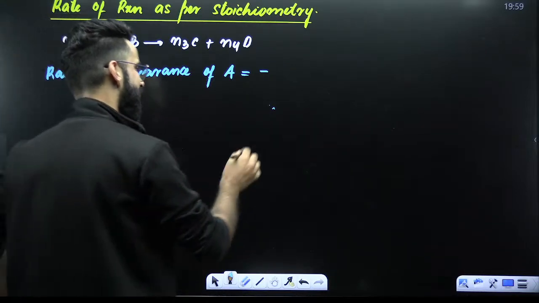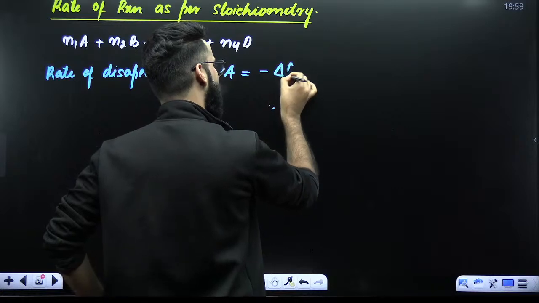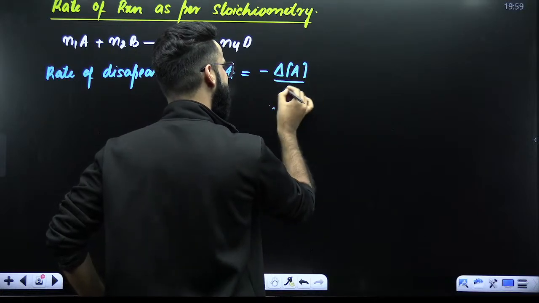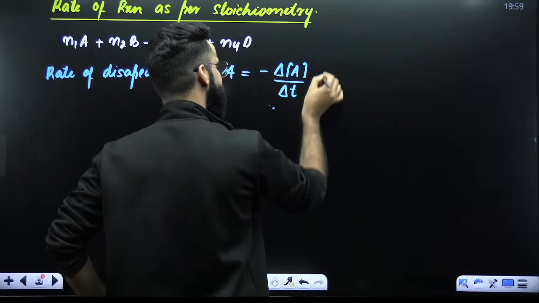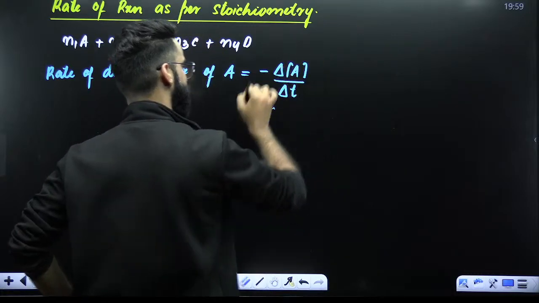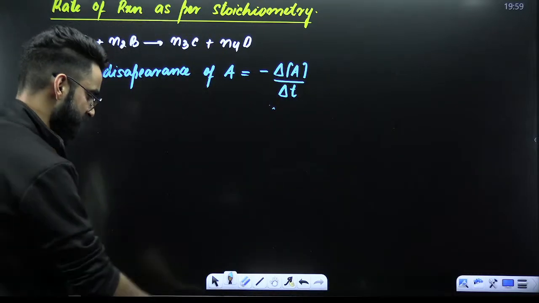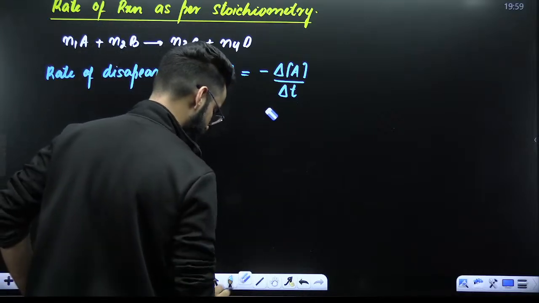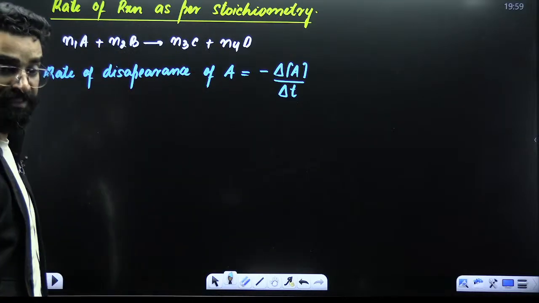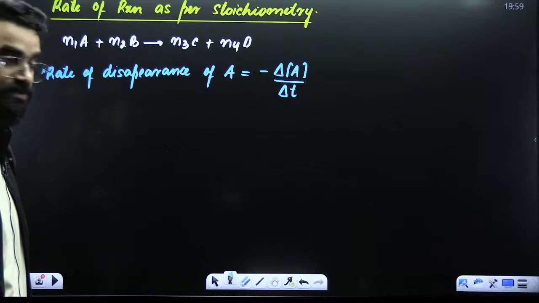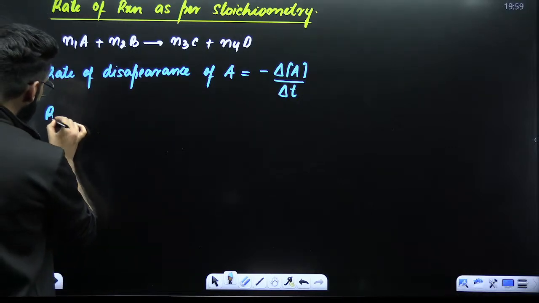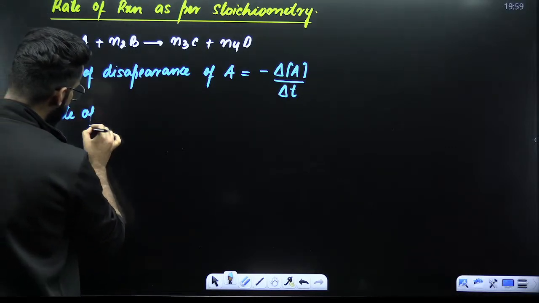Then I'll be writing change in the concentration of A divided by time interval delta T. This is the mathematical representation of rate of disappearance of A. Similarly, for example, I want to calculate rate of disappearance of B.